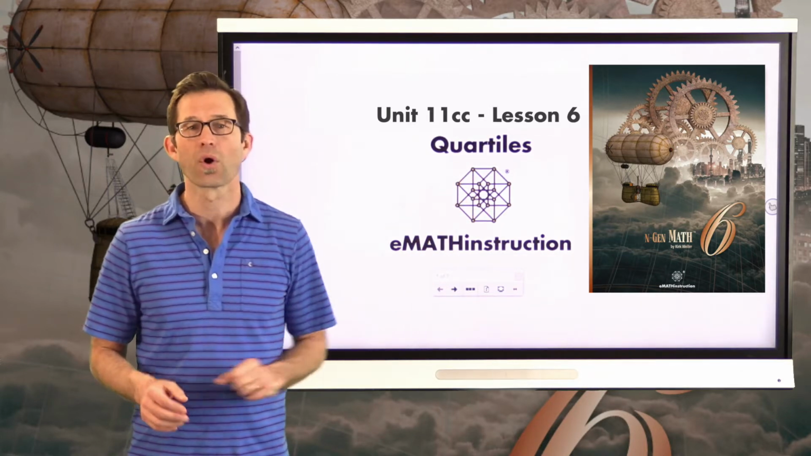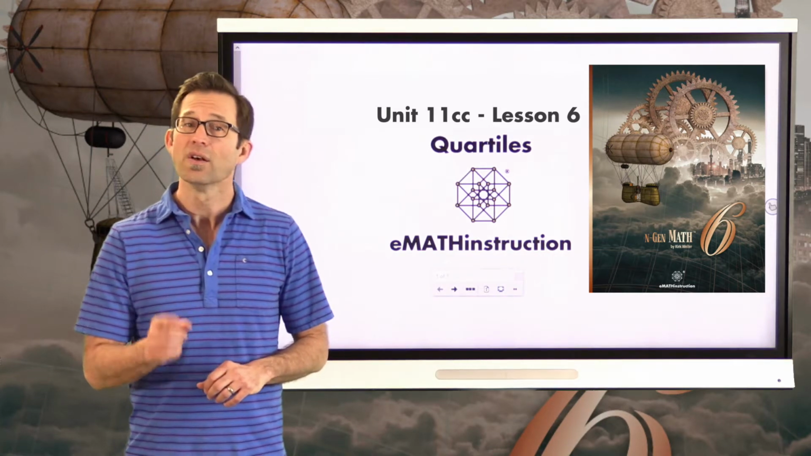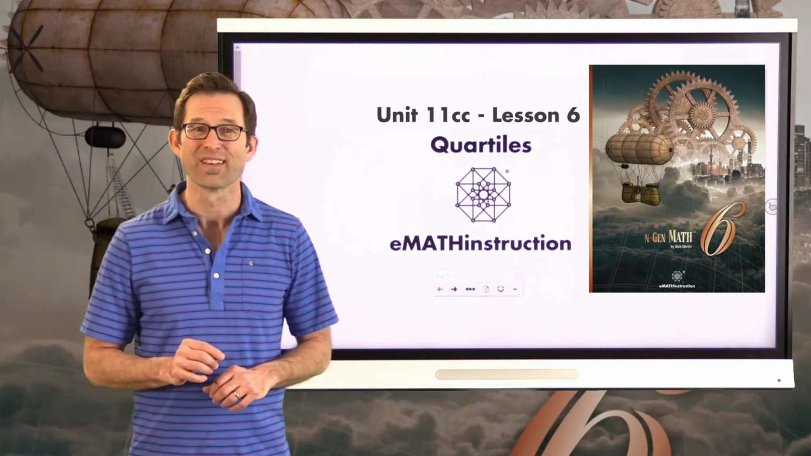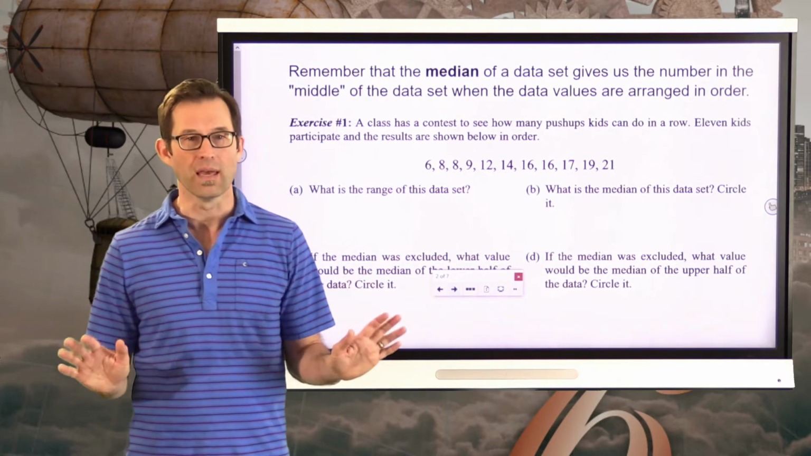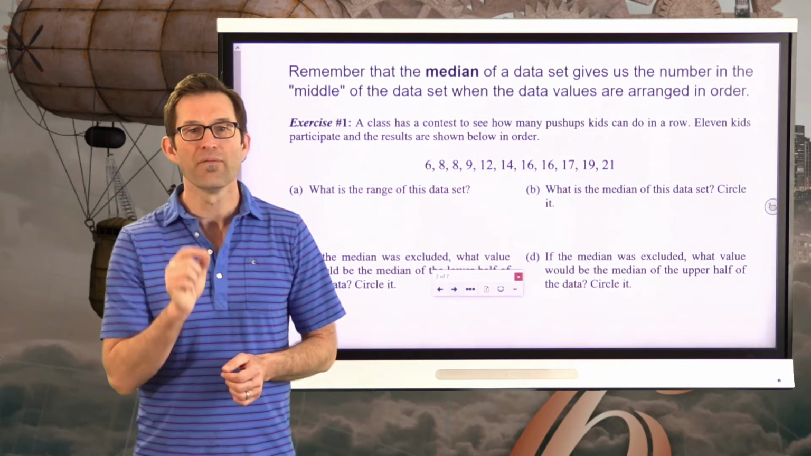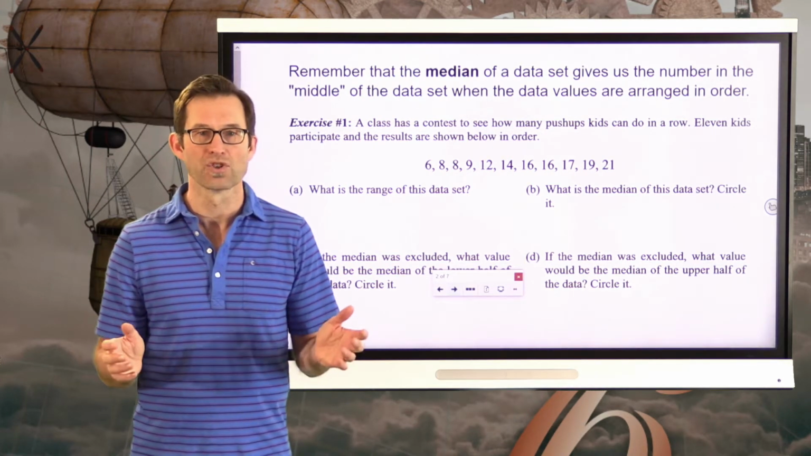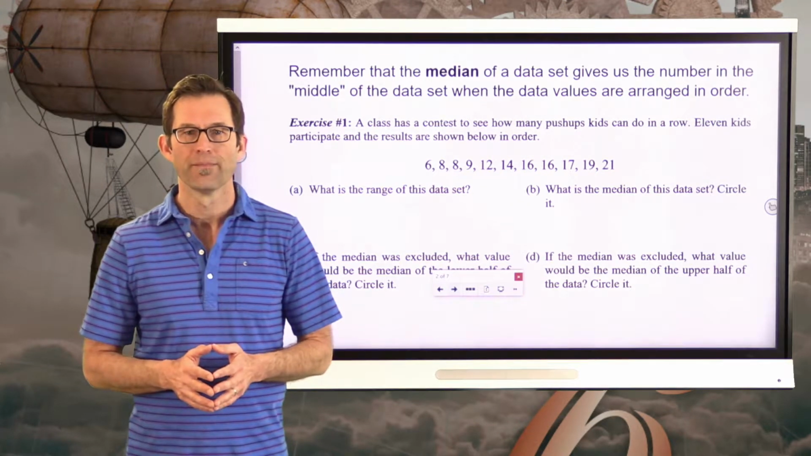Well, quartiles are a brand new type of statistical measure that we're going to introduce today. So let's get right into it in the first exercise. All right, here we go. Remember that the median of a data set gives us the number that's in the middle of the data set when the data values are arranged in order. So let's play around with the median a little bit in exercise number 1.